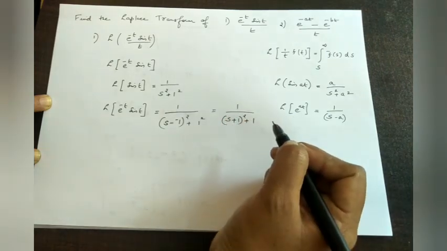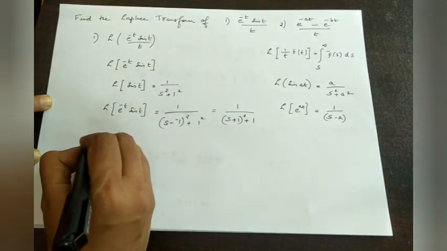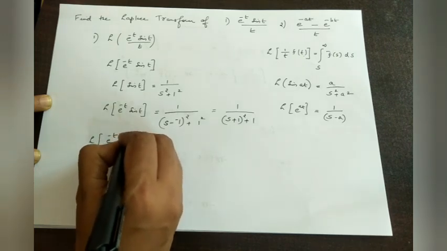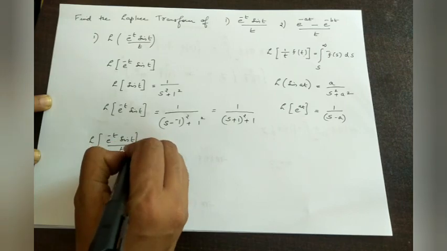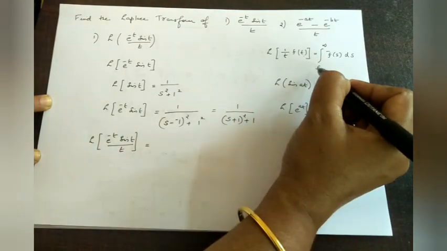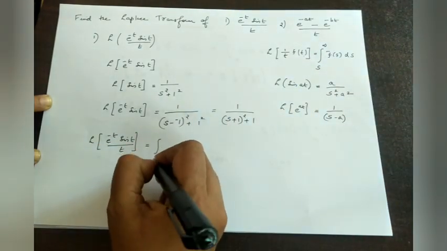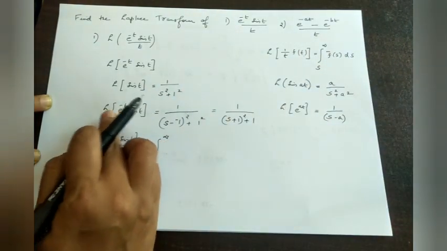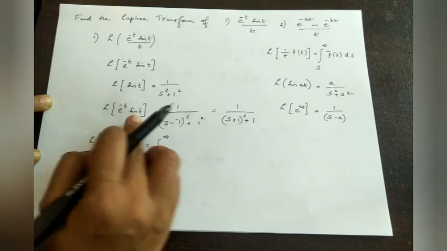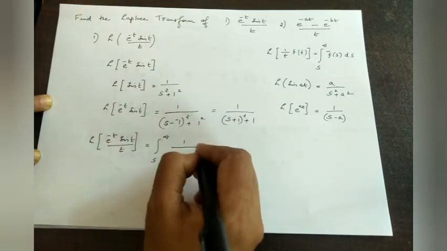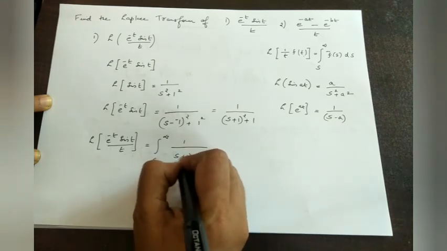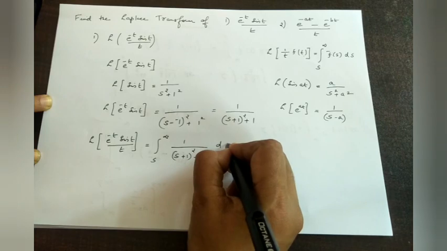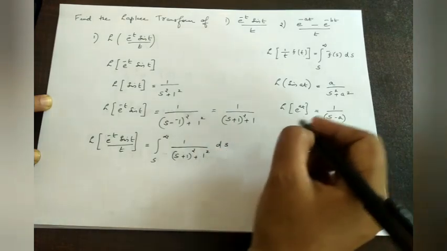1 square means 1. Now we will apply the third step, e raised to minus t sin t by t. Here we will use this formula, integral from s to infinity f bar s. In the place of f bar s we have the Laplace transform of this function of t, that is 1 by s plus 1 the whole square plus 1, or 1 square with respect to s.